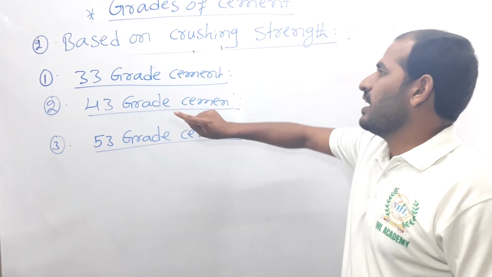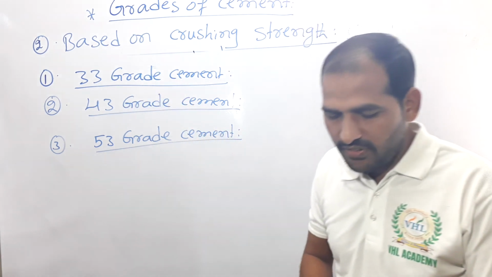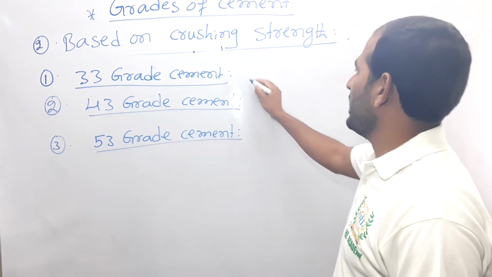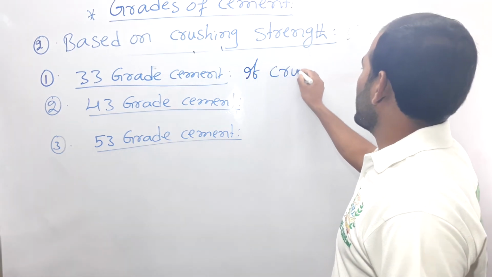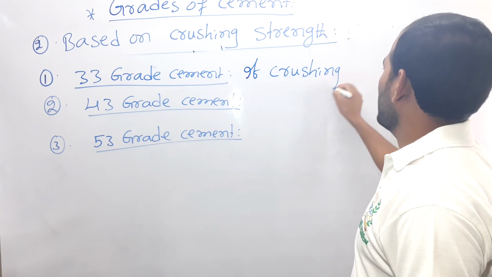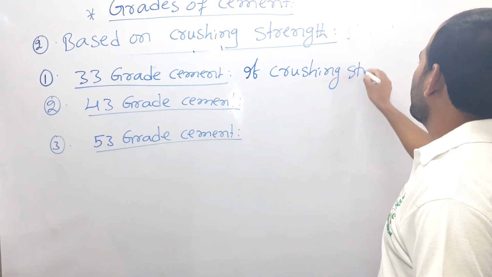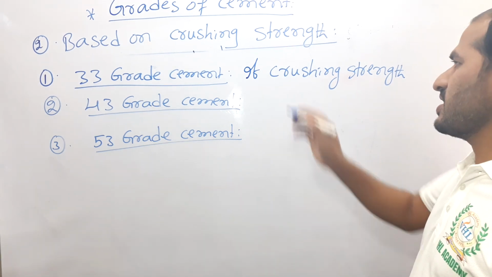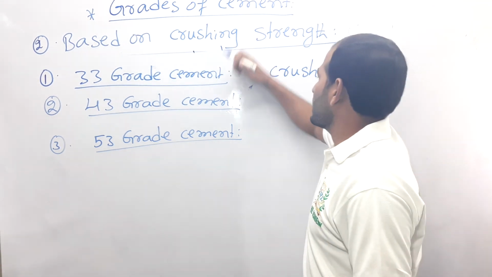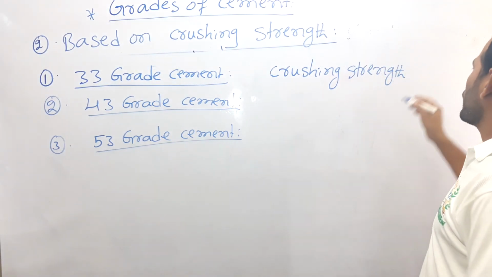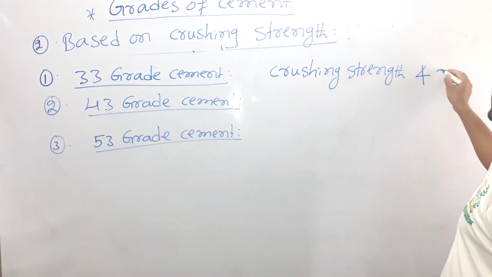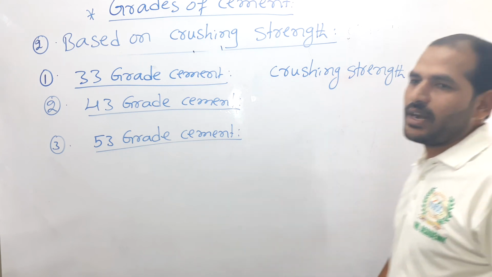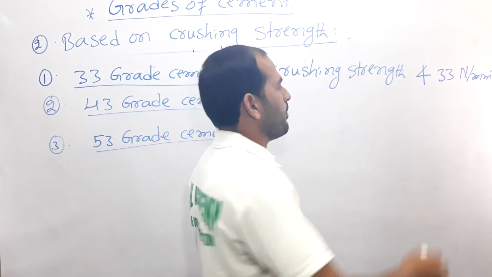For example, if you take 33 grade cement, the crushing strength of this 33 grade should not be less than 33 Newton per mm square.